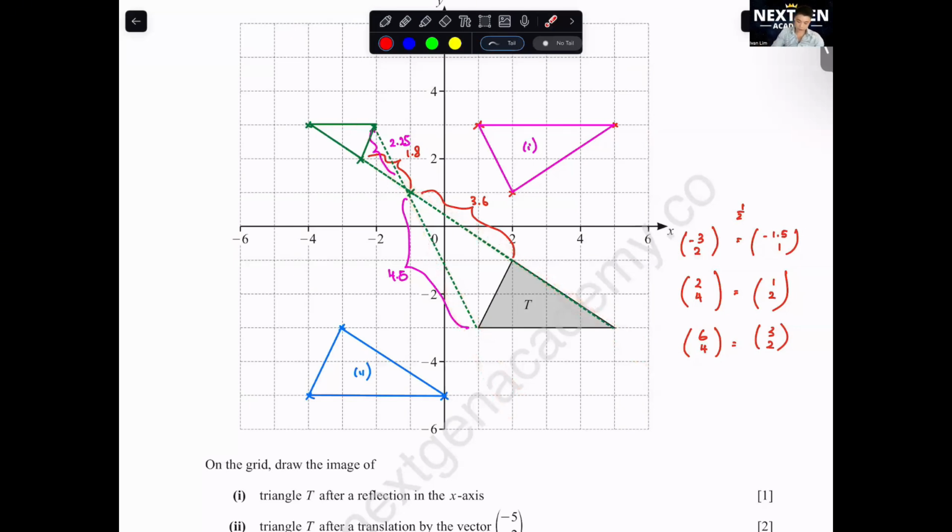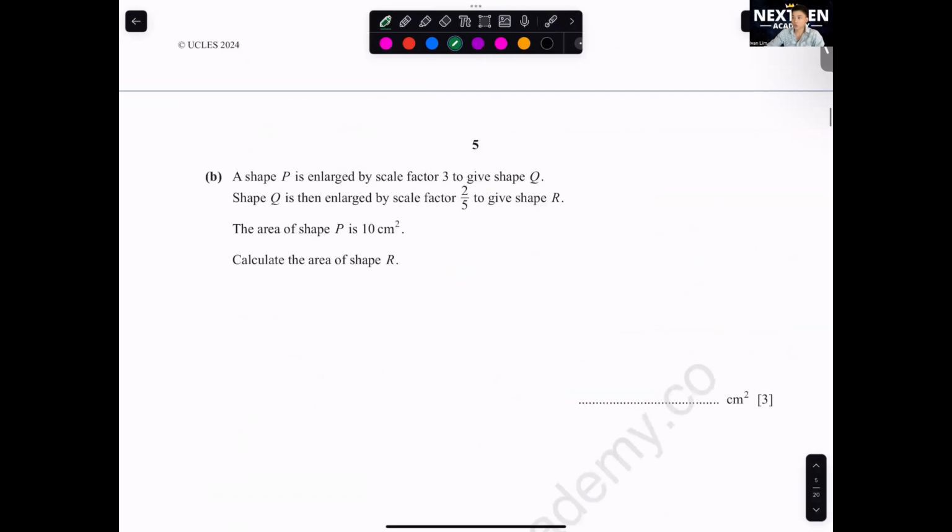Okay, let's move on to the next one. Question B. A shape P is enlarged by scale factor 3 to give shape Q. Shape Q is then enlarged by scale factor 2/5 to give shape R. The area of P is 10 cm squared. Calculate the area of shape R.